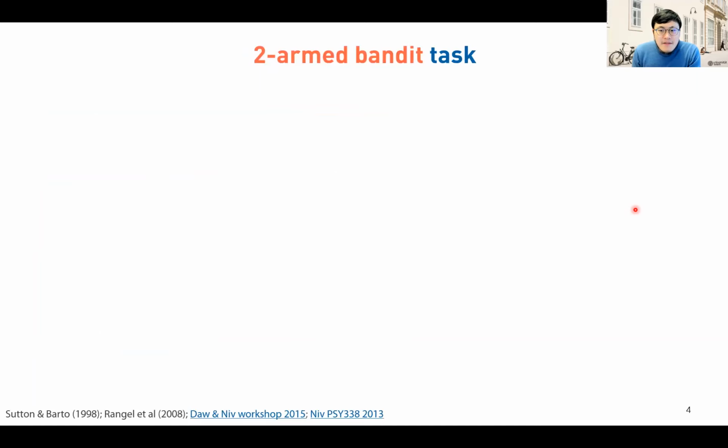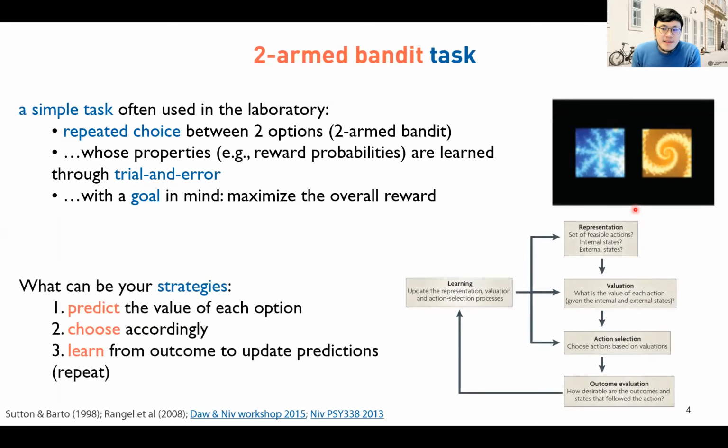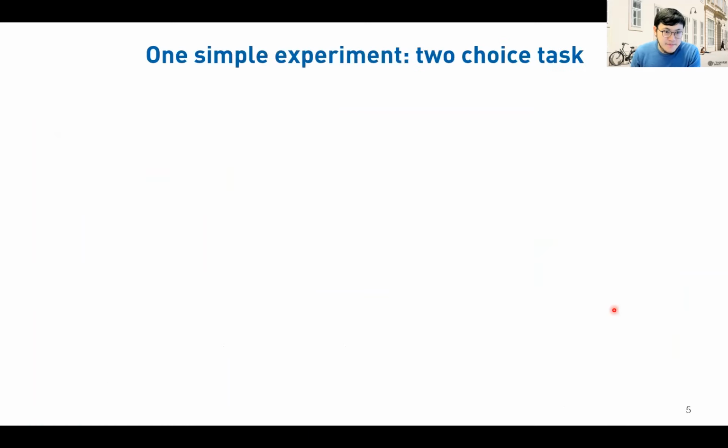The most common and widely used reinforcement learning task is the so-called two-armed bandit task, where participants will repeatedly choose between two choice options whose property, for instance, the reward probability, is learned through trial and error. And the goal of the participants is to maximize the overall reward. By breaking down this process, the participants will first predict the value of each choice option and then make their decision accordingly. Then finally, they will learn and update their predictions from the observed outcome. And this process is well illustrated by this paper from 2008.